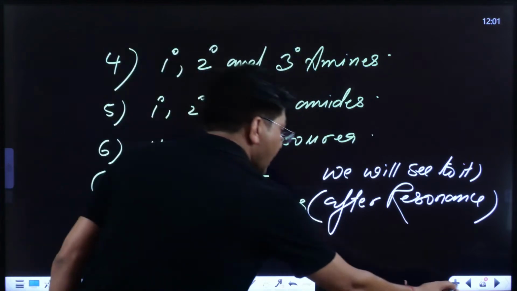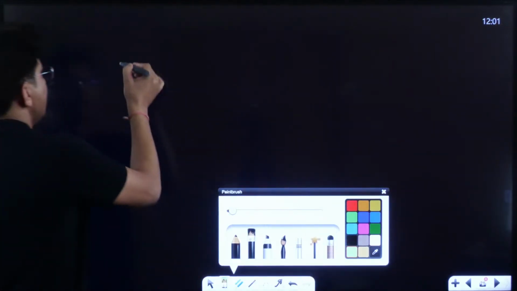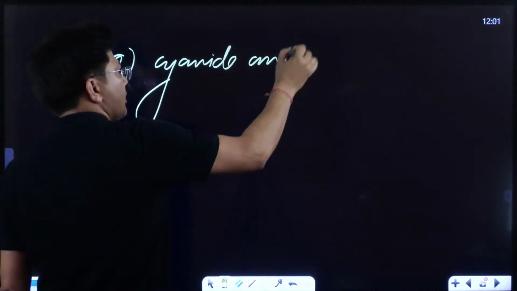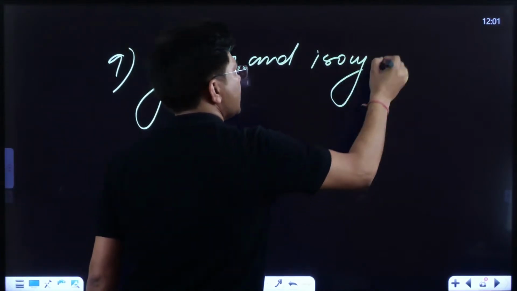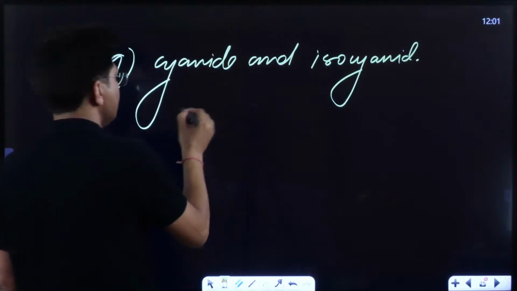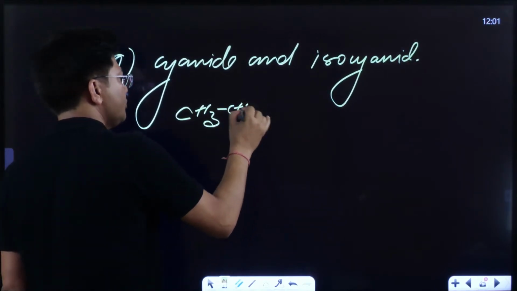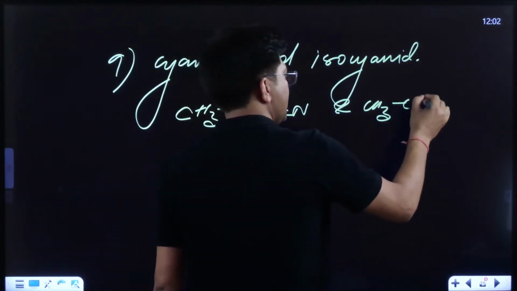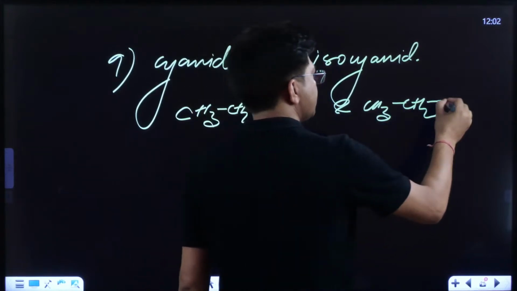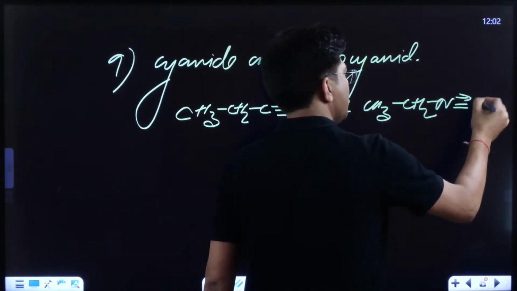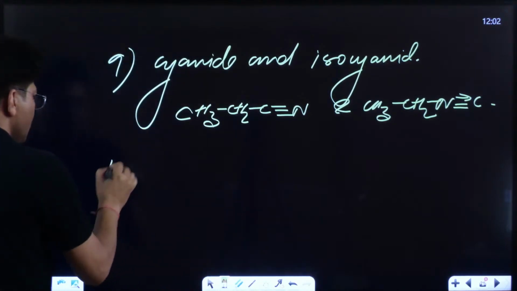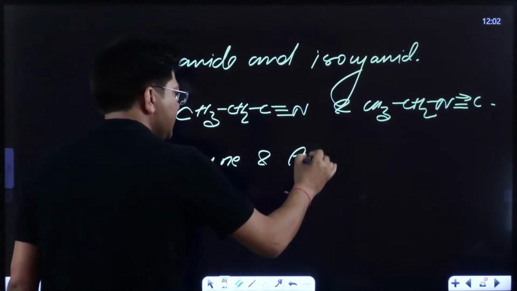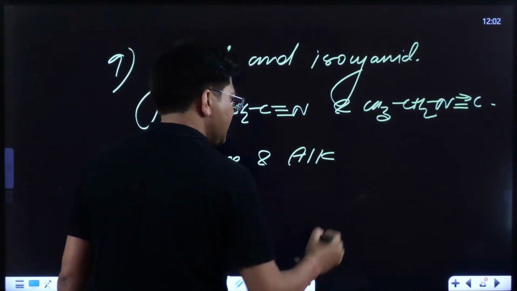Now see kids, on ninth number, cyanide and isocyanide, they will be functional isomers. If I write CH3, CH2, CN, cyanide, and CH3, CH2, NC, they will be known as coordinate bond functional isomers. 10th, alkyne and alkadiene.